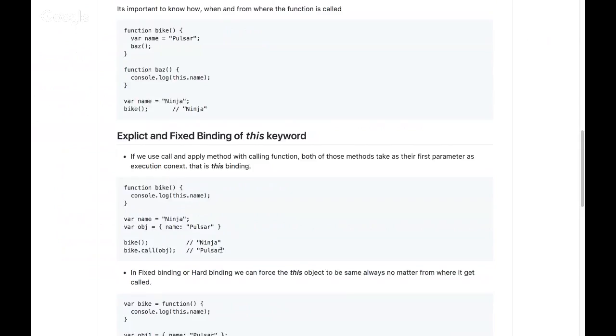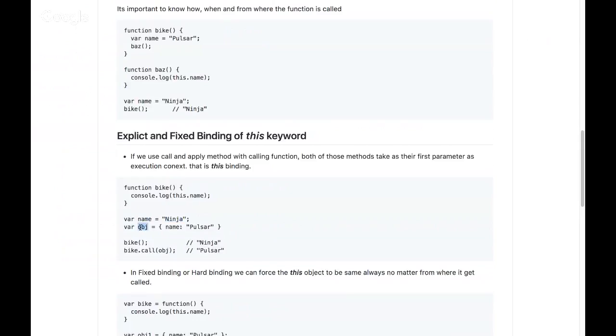You can see this small example over here. I have a function bike whose job is just to print the name of the bike, that's this.name. Then I have a global variable called name, whose value is ninja.